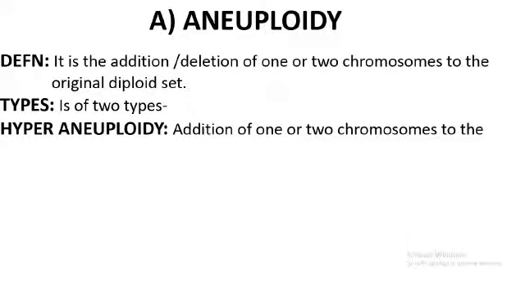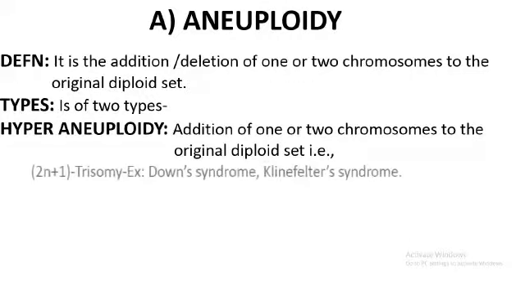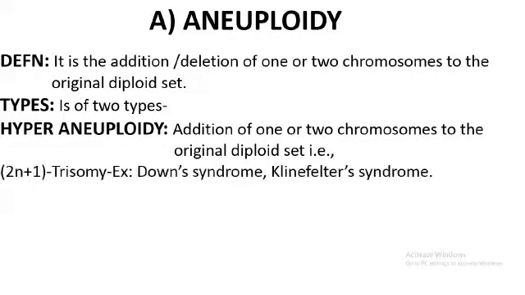First one is hyperaneuploidy. In this case, addition of one or two chromosomes occurs to the original diploid set. If one chromosome is added, say 2n is diploid, so in man 46, plus one chromosome is added, this condition is called trisomy. So addition of one chromosome to the original diploid set is called trisomy.